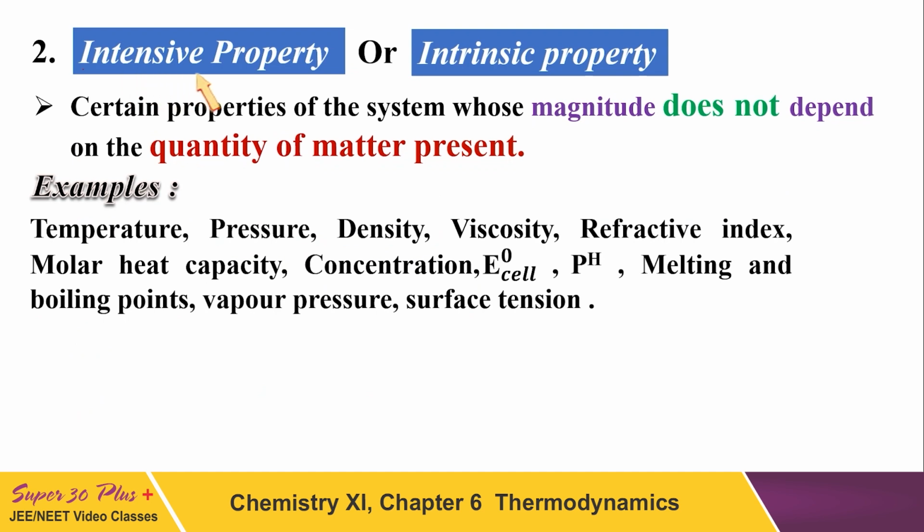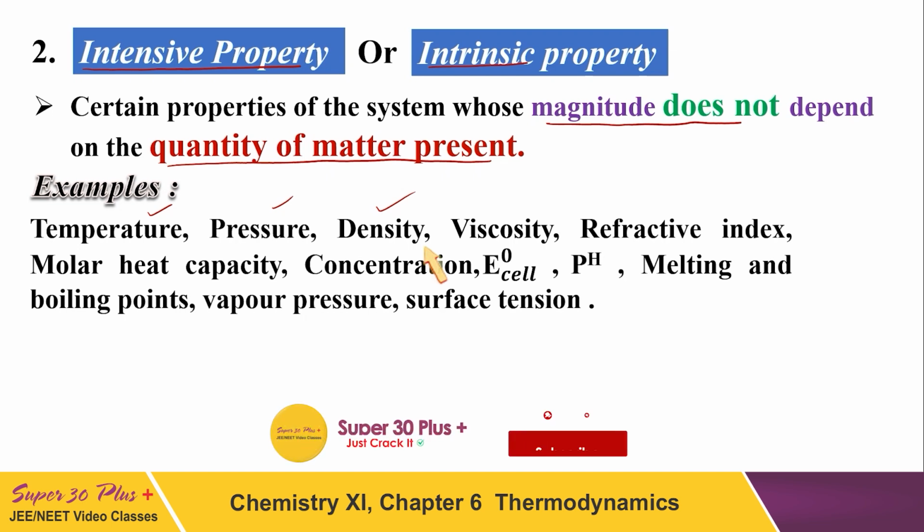Another one is the intensive or intrinsic properties. What are these? These are certain properties of a system whose magnitude does not depend upon the quantity of matter present. No matter how much the quantity is, their value will remain constant. For example, temperature, pressure, density. You see, density of water is always 1 gram per ml. No matter how much the amount of water is, whether it is a glass of water or a tablespoon of water, density is always the same.